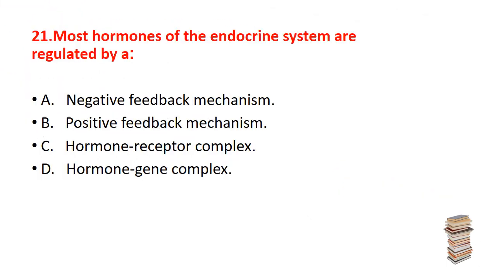Now, the question number 21. Most hormones of the endocrine system are regulated by a, the option is A, negative feedback mechanism. B, positive feedback mechanism. C, hormone receptor complex. D, hormone gene complex. The correct answer is A, negative feedback mechanism.